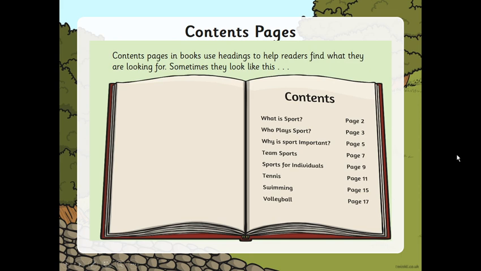Contents pages. Contents pages in books use headings to help readers find what they are looking for, and sometimes they look like this. So in this example, contents is a form of a heading. It tells me what I can expect to find on this page. And here we have